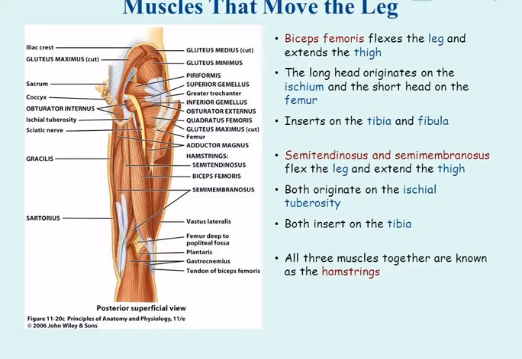Semitendinosus and semimembranosus flex the leg and extend the thigh. Both originate on the ischial tuberosity. Both insert on the tibia. All three muscles together are known as the hamstrings.